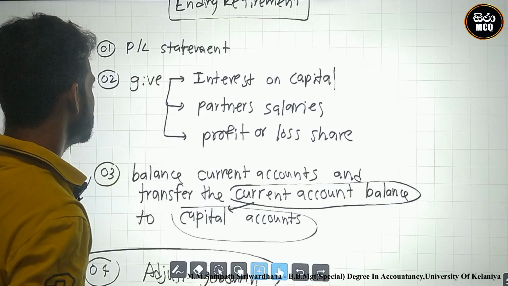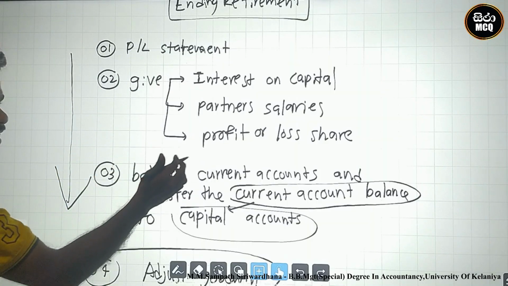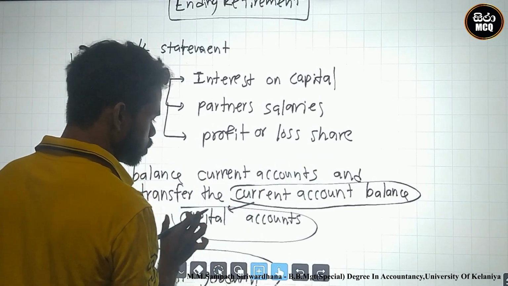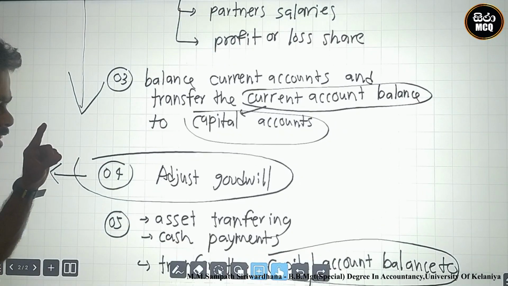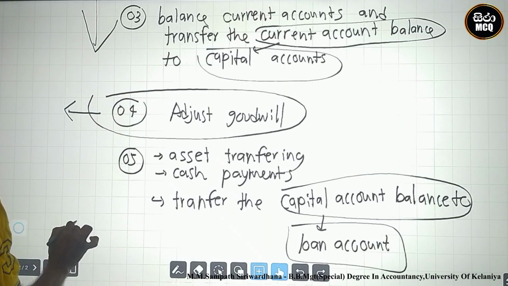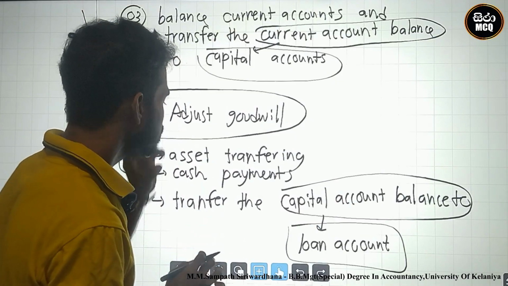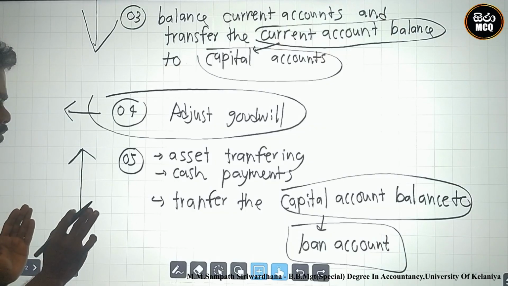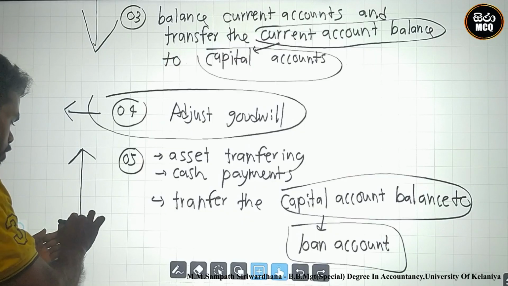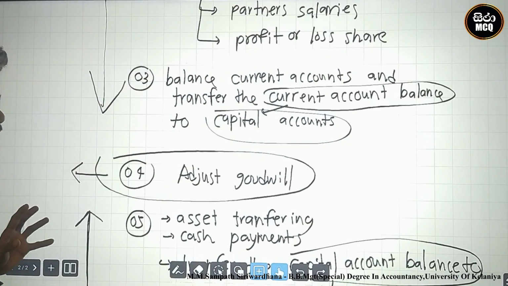Firstly, you prepare the income statement, give the interest on capital, partner salary and profit or loss shares. After that, balance current accounts and transfer the current account balances to capital account. After that, you adjust goodwill. And the final stage, there are two sides, this side is the finish. This is the final to middle and start to middle. This is the middle. You must identify the goodwill.